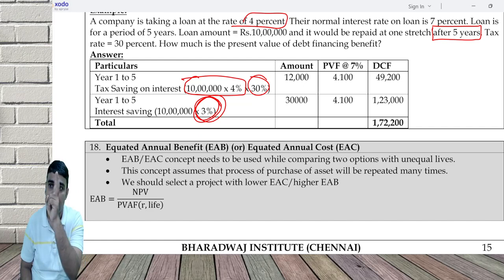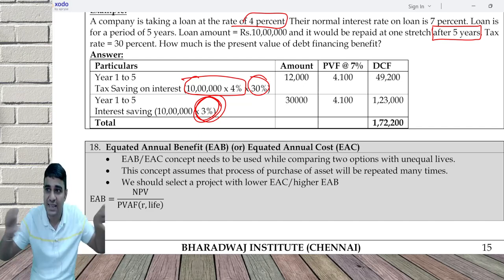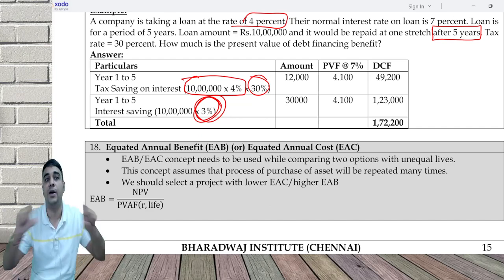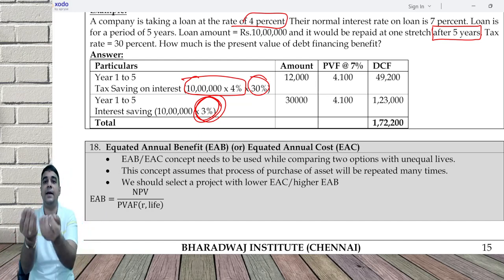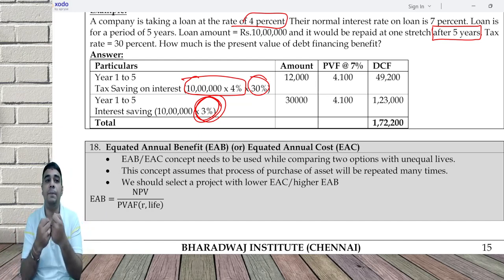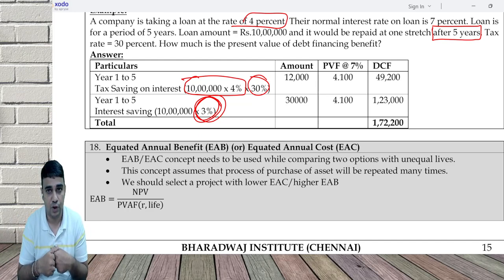Because 2 lakh in 2 years, considering the time value of money, the number will change. For example, I tell you, give me 2 lakh today, I'll repay 1 lakh every year. You will not accept. You will say you have to give me something extra. That something extra is time value of money.